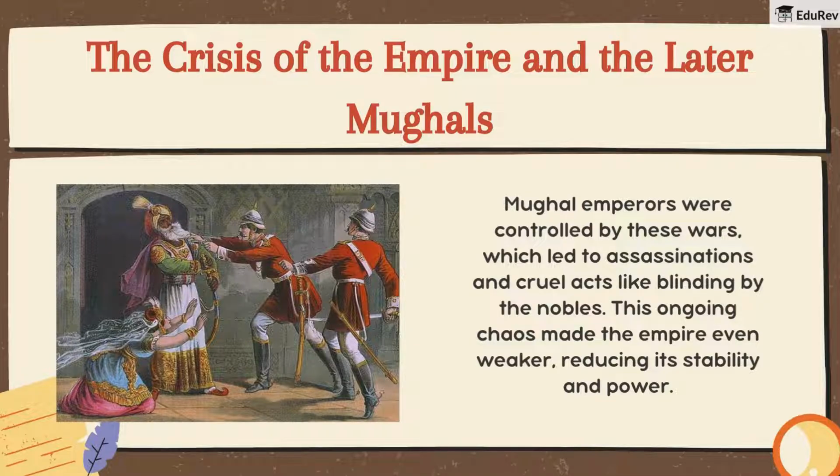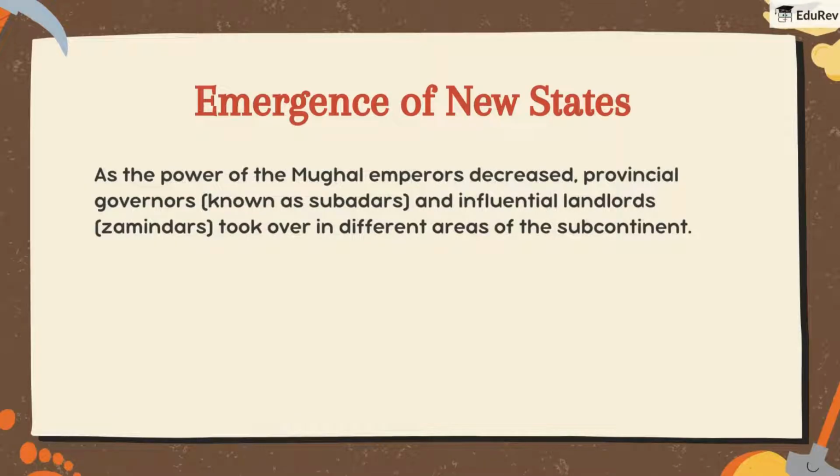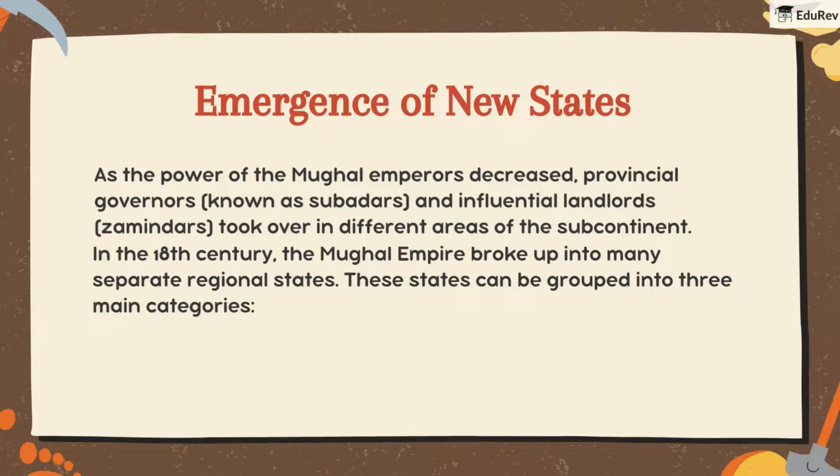With the empire getting weaker, you won't believe what happened next. Some smart folks in the provinces saw a chance to do their own thing. Let's check out who they were and what they did in the emergence of new states. As the power of the Mughal emperors decreased, provincial governors, known as subadars, and influential landlords took over in different areas of the subcontinent. In the 18th century, the Mughal Empire broke up into many separate regional states.